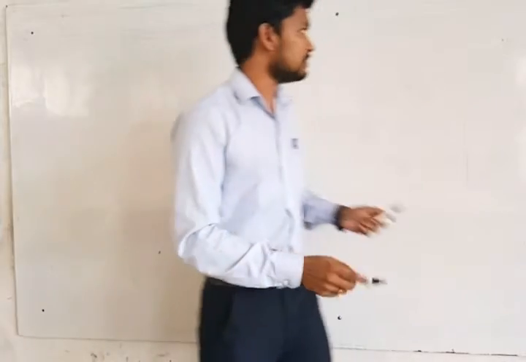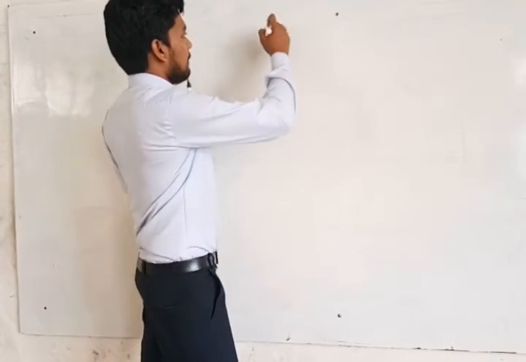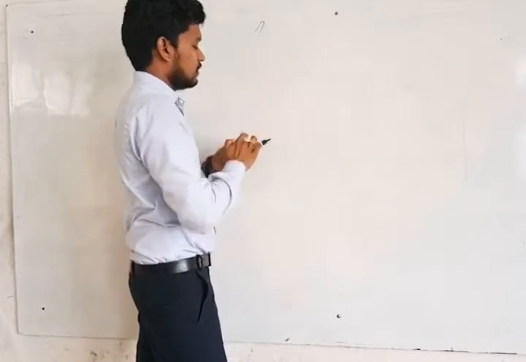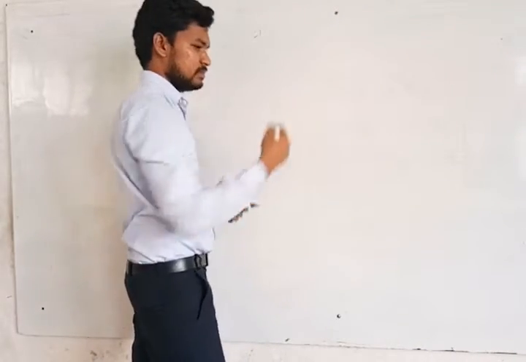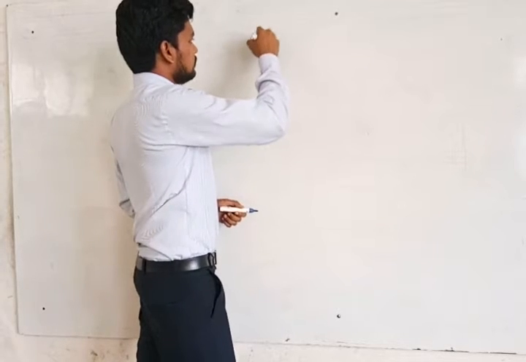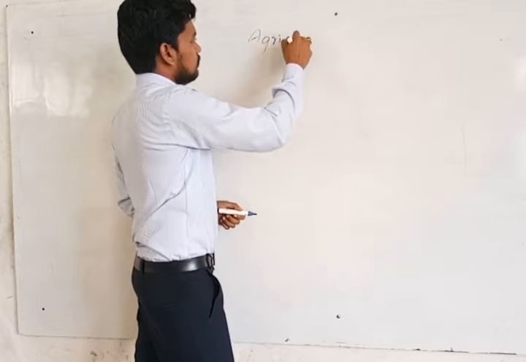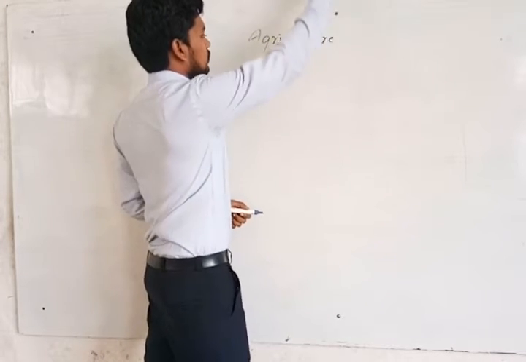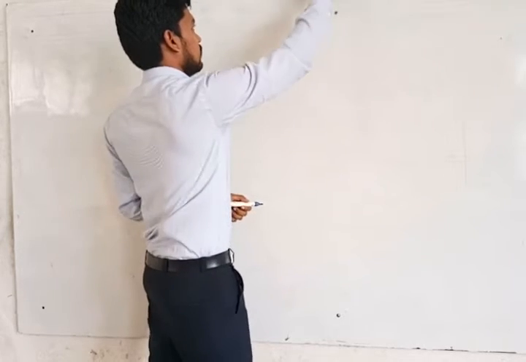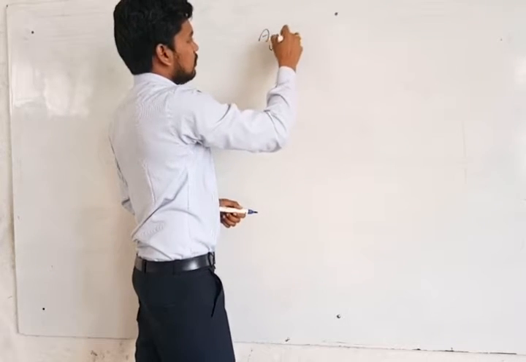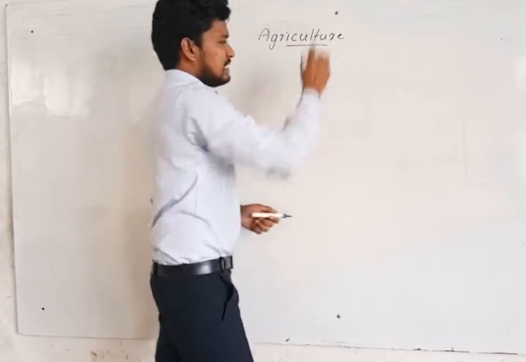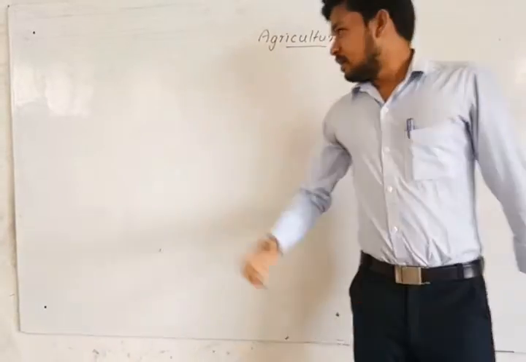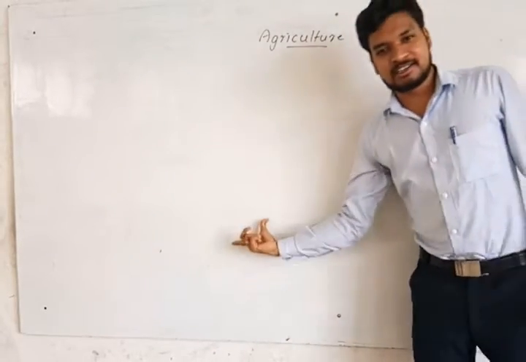Yes, it's agriculture. So in this chapter we will be discussing agriculture.